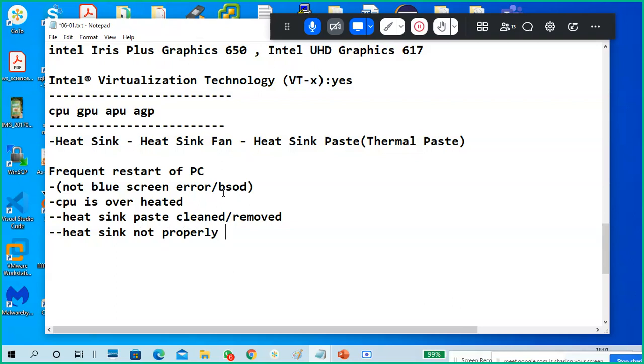Some intelligent people remove the heat sink and don't know how to put it back, so it's not properly seated on the CPU. Next, the heat sink CPU fan is not working, so check once whether your CPU fan is working or not.